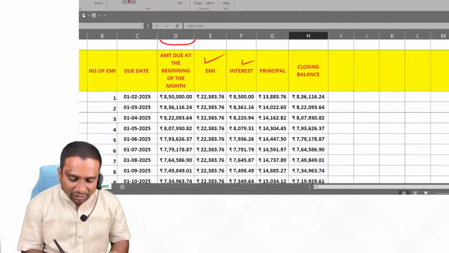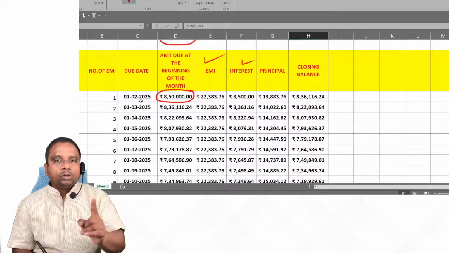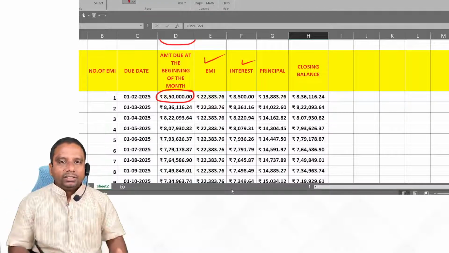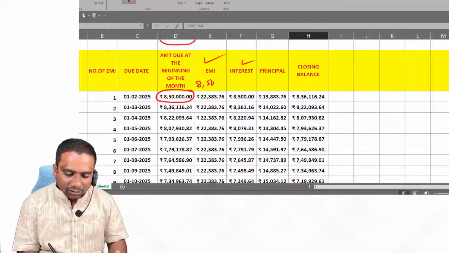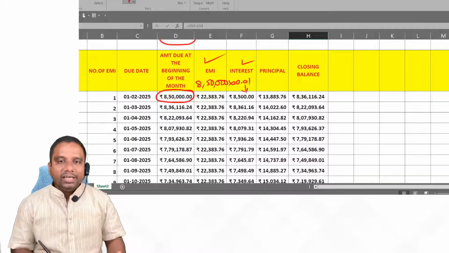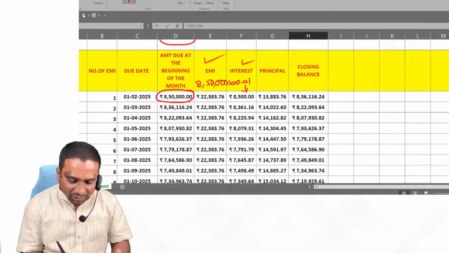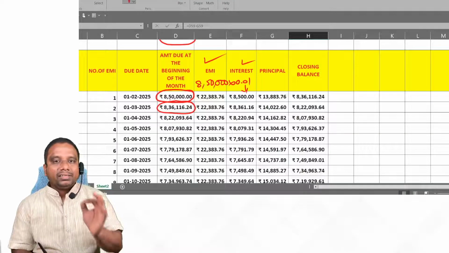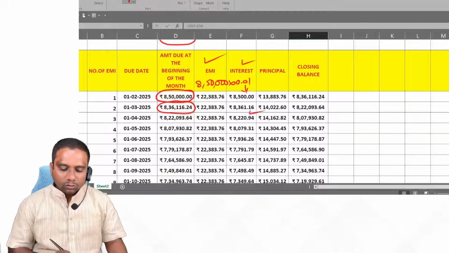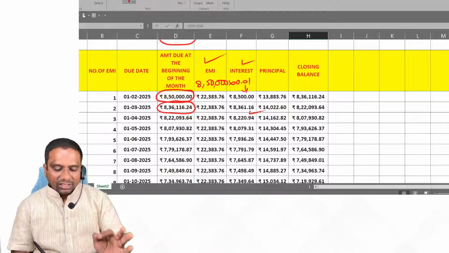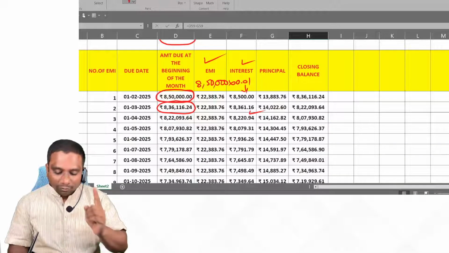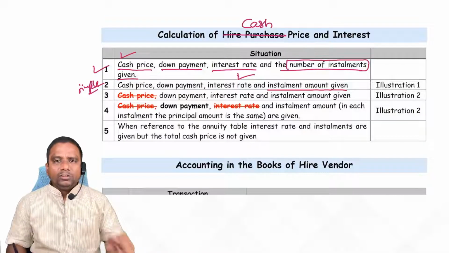How do we calculate interest? Amount due before paying EMI into rate of interest. Amount due 8,50,000 into rate of interest 0.01, so that we got 8,500. At the same time, second installment, observe amount due 8,36,116.24 into 0.01, so that we got 8,361.16. Like this, we have to calculate interest in our problems. For that, we try to solve one example.